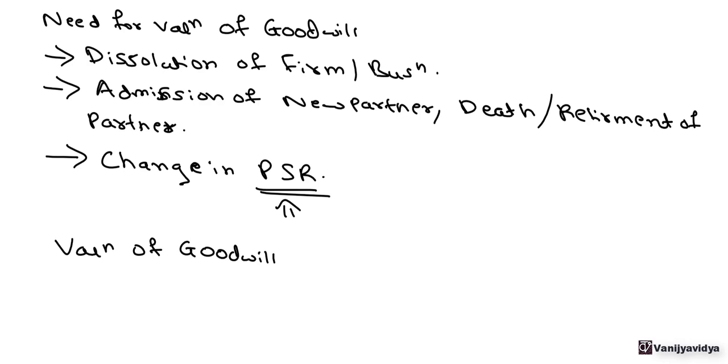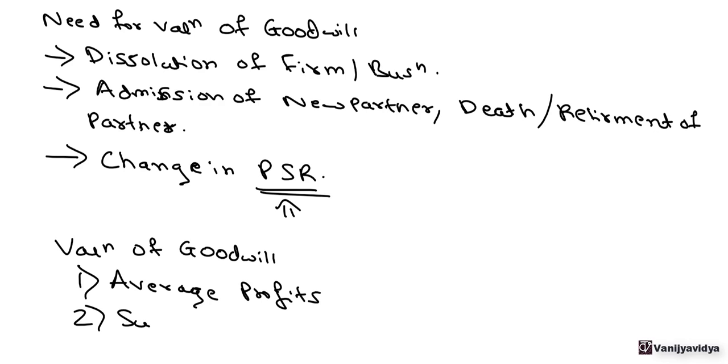Now, since goodwill is an intangible asset, we need to estimate what is the value of the goodwill. Now, there are different types of methods by which we can estimate the value of the goodwill. Now, first method is the average profit. Now, we can measure the value of the goodwill based on the average profit. This can be simple average or weighted average.